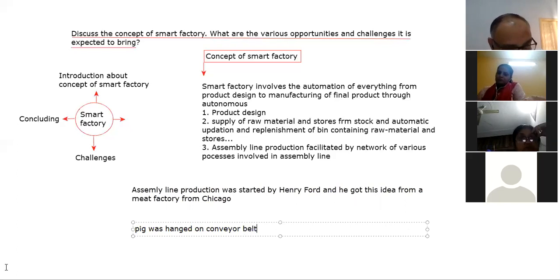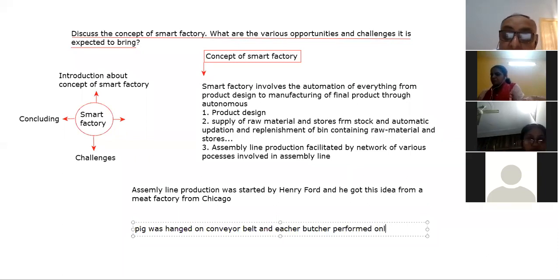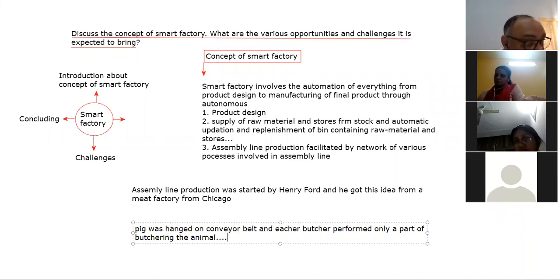There was a conveyor belt, and on the conveyor belt the pig was hung, right? That was there. And each butcher performed only a part of butchering the animal. So that was going on there.